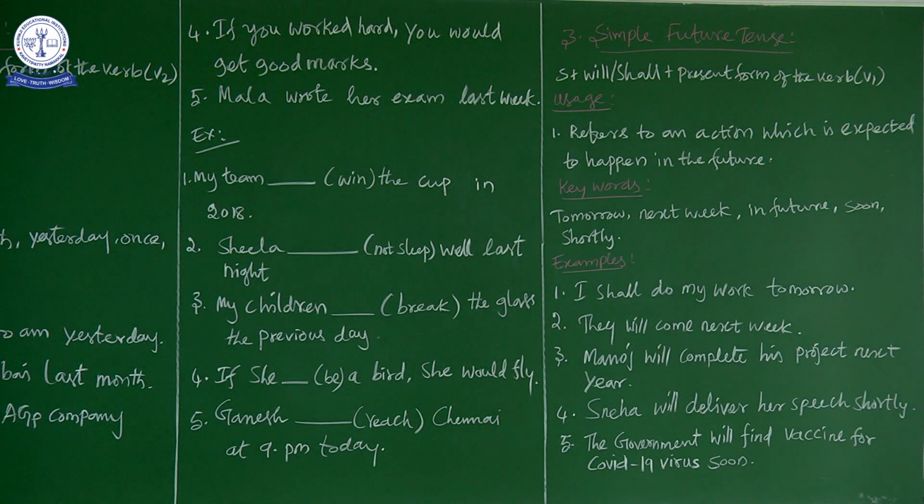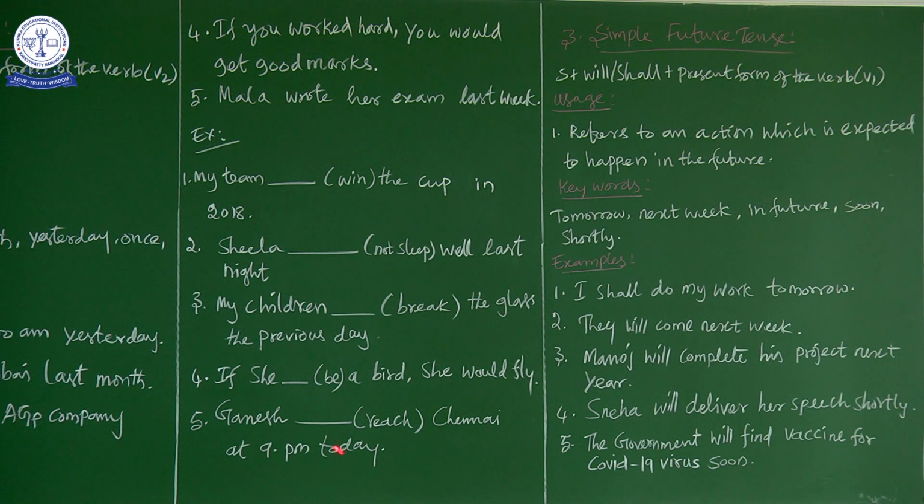But here, since it is an if clause and it is imaginary, the condition is imaginary. So that's why we use were. Why not was? That is actually the right usage if the if clause is not there. What is the right usage? She was a bird, you can say.